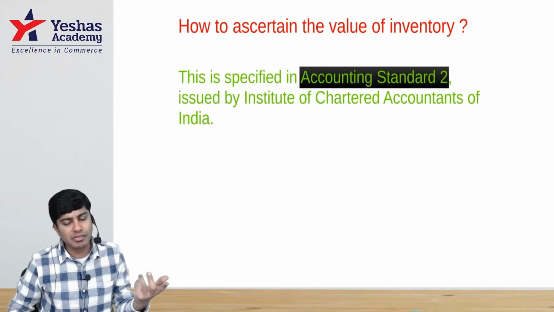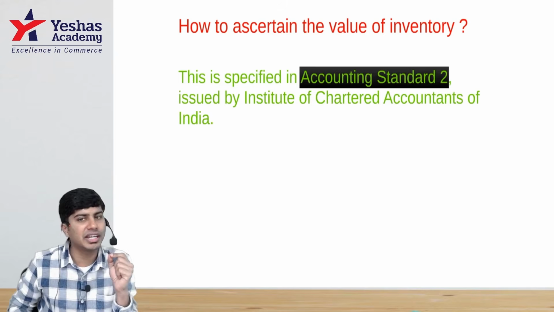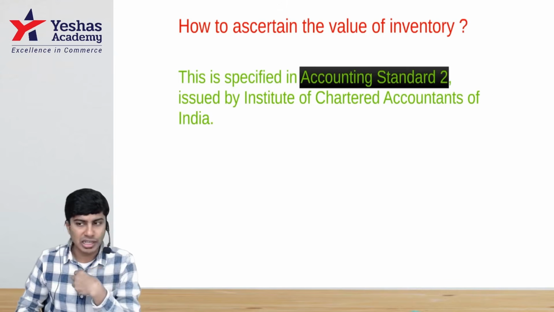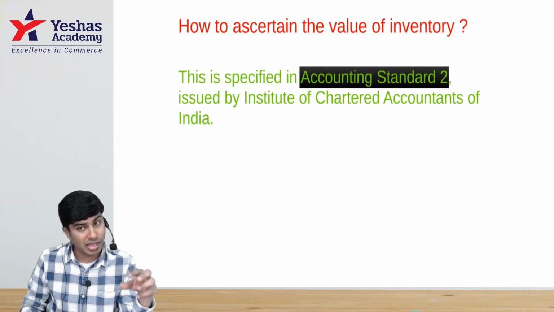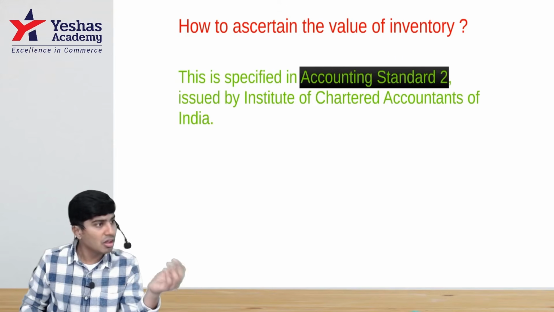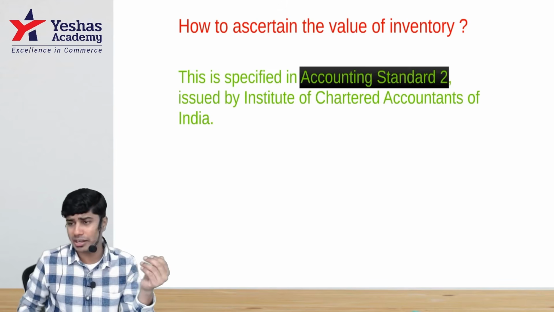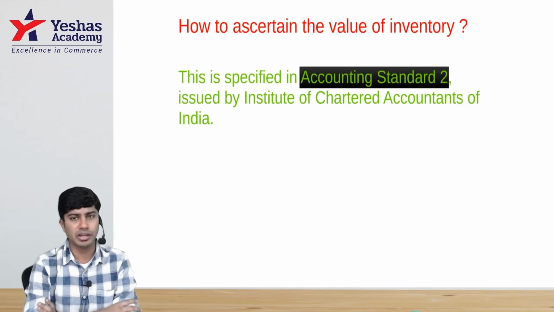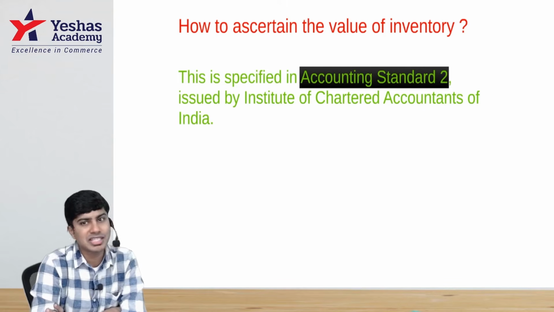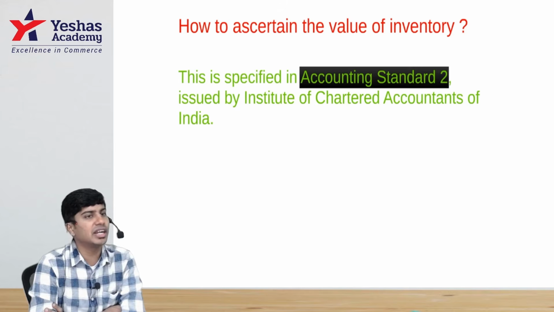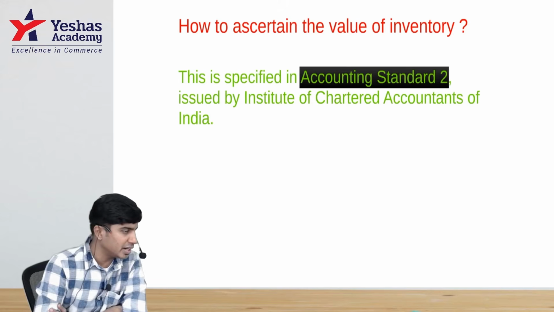Then whenever we are valuing inventory, we should follow Accounting Standard 2 for valuation. This I am not telling. This is given by the Institute of Chartered Accountants of India, and it has also been made mandatory by the Companies Act 2013 for corporates. For non-corporates, ICAI is only making it mandatory. Whenever you want to value inventory, if you show a higher value of inventory, you will get higher net worth. Just to ensure that people don't break that rule by showing higher value, and that everyone is on the same yardstick, Accounting Standard 2 will tell us how to value inventory, and all of us have to value the inventory as per Accounting Standard 2.